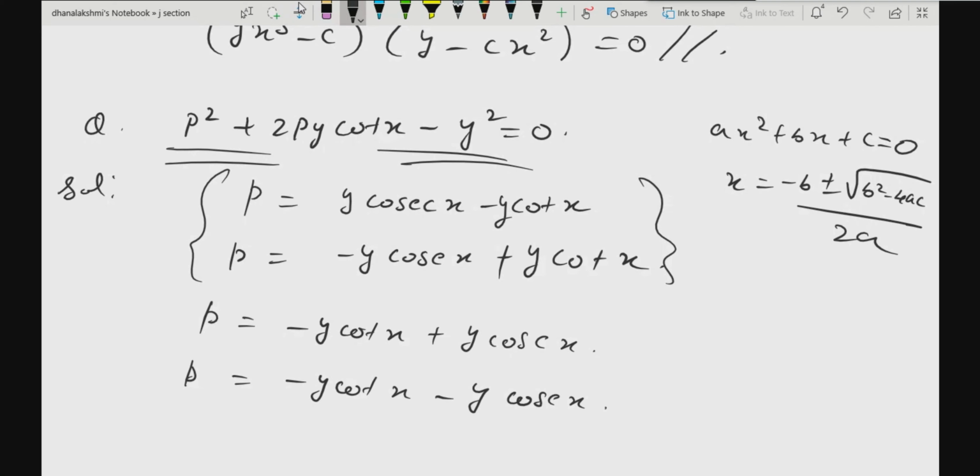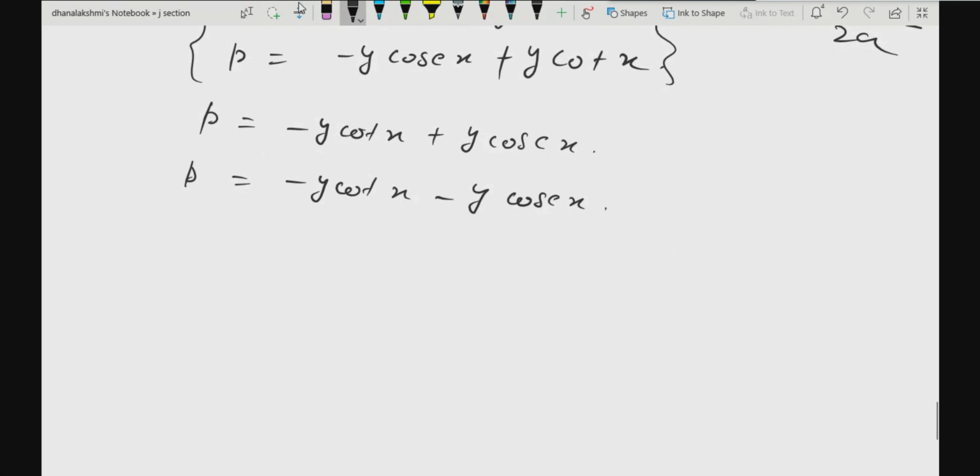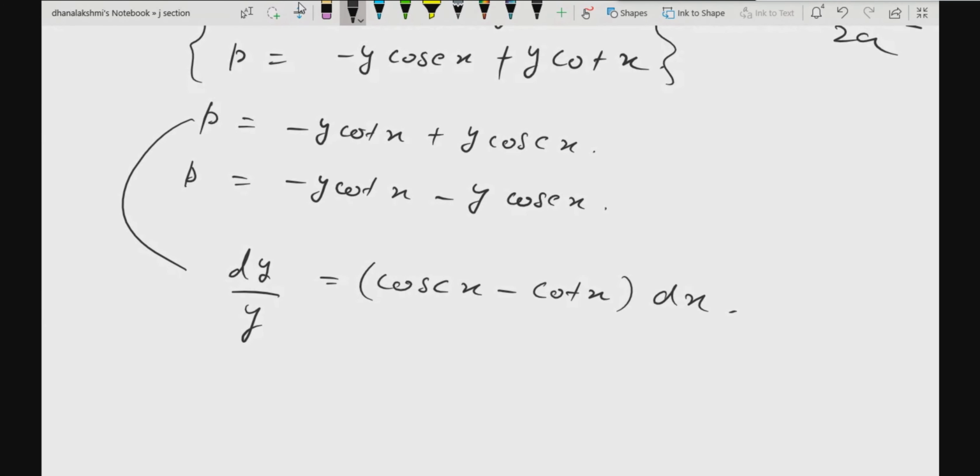You will get this because of the plus or minus. So one is with plus, one is with minus. So you have two equations now, and again they are in variable separable form. For the first one, if you separate the variables, I'll write y here, dy by y is equal to cosecant x minus cot x dx, in variable separable form.